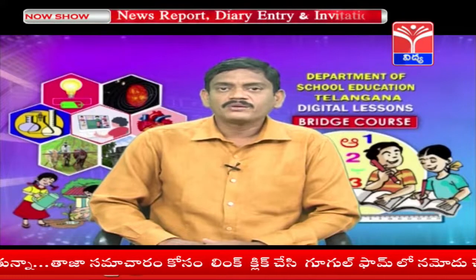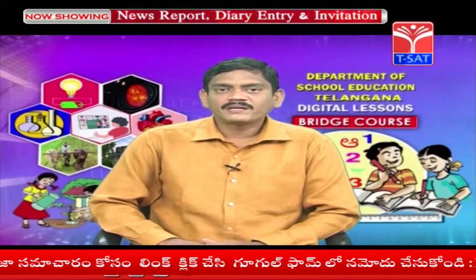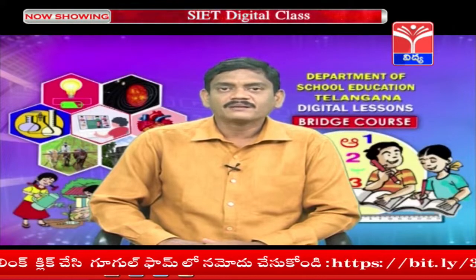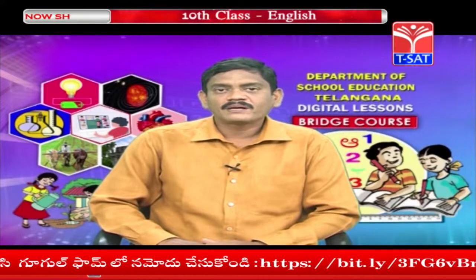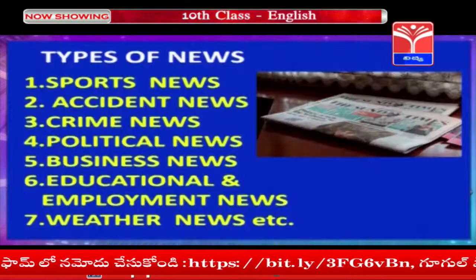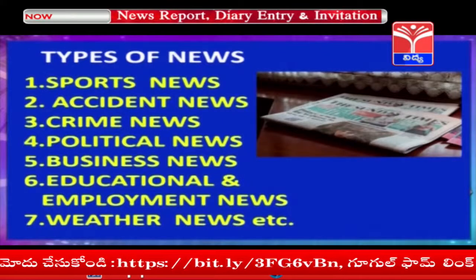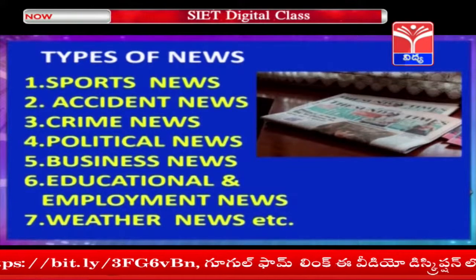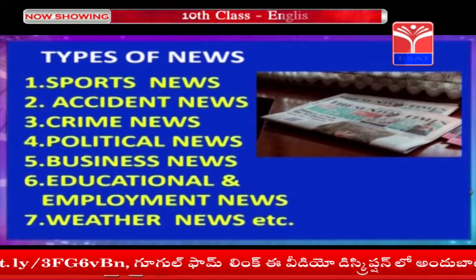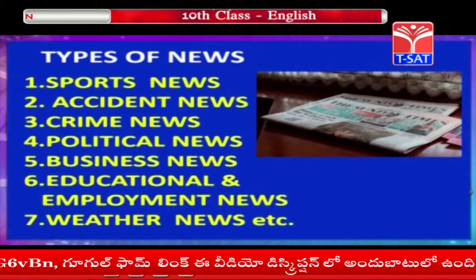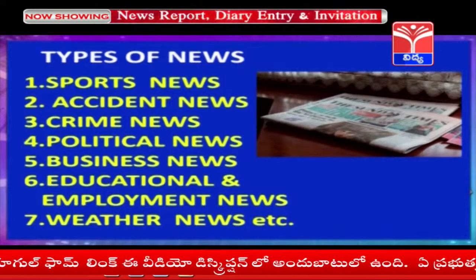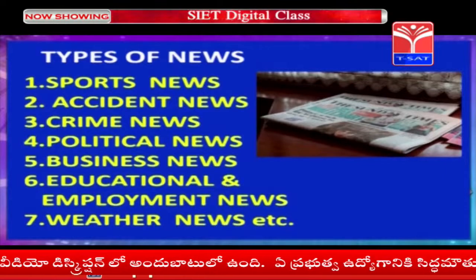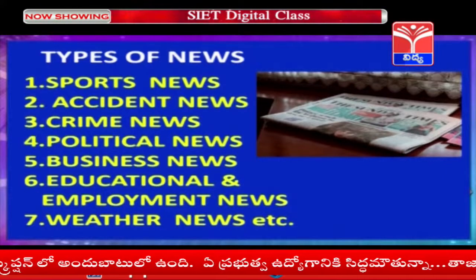The main newspapers published in English in our state are The Hindu, Deccan Chronicle, Times of India, Indian Express, etc. You can read different types of news in newspapers like sports news, accident news, crime news, political news, business news, educational and employment news, weather news, etc.